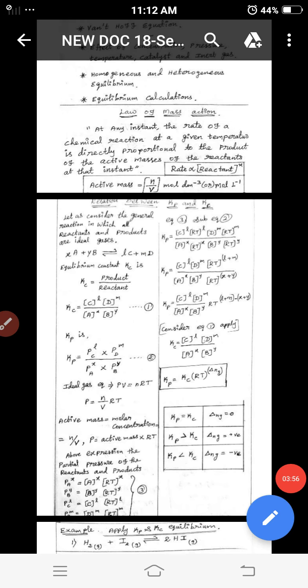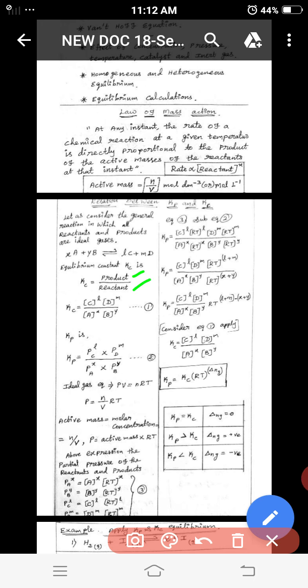Next, consider the relationship between Kp and Kc. Kc equals product by reactant. What is the product, students? The power values are the moles, that is l and m. So for the product, C power l and D power m, divided by the reactant part, A power x and B power y.